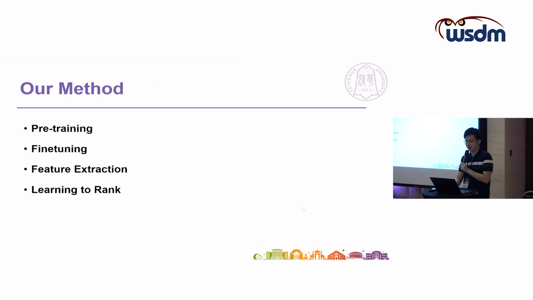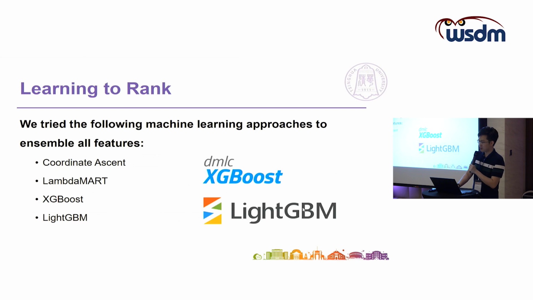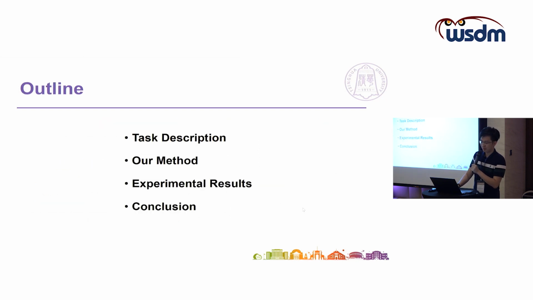And finally, it's the learning to rank part. The learning to rank method aims to ensemble all those features together. The input to the model is a vector of those features, and the output of the model is a relevance score. To be specific, we tried 4 learning to rank methods, including coordinate ascent, LambdaMART, XGBoost, and LightGBM.